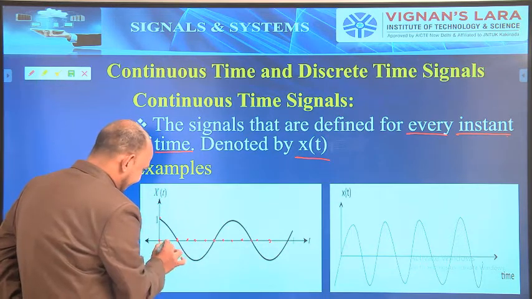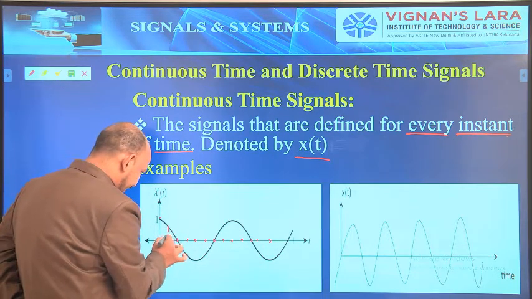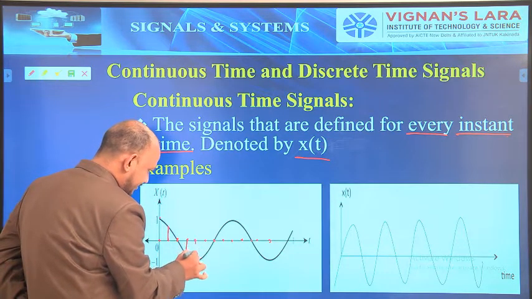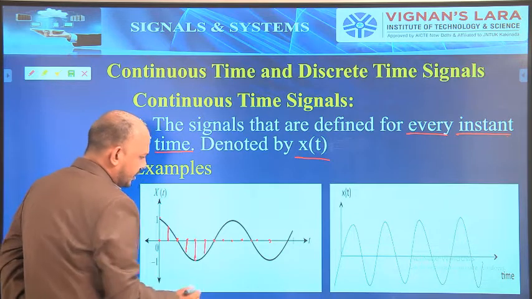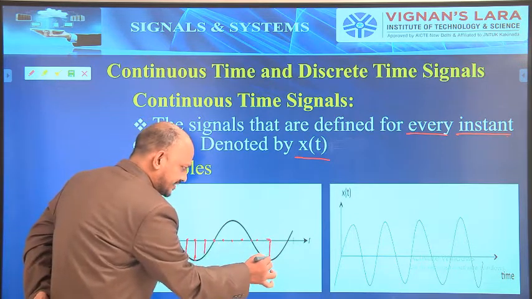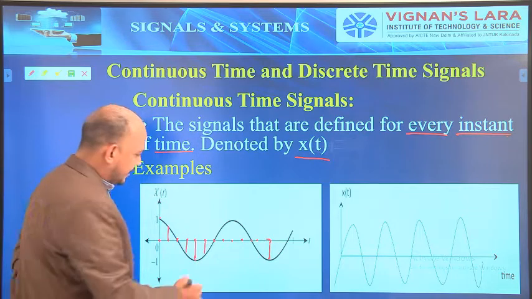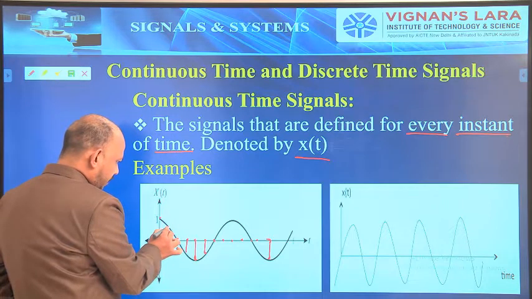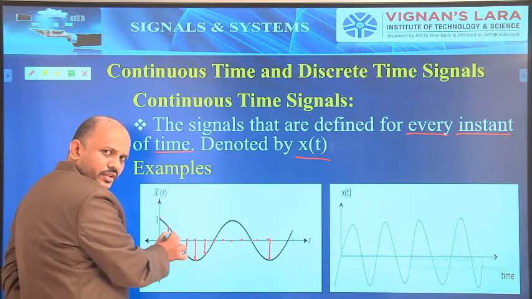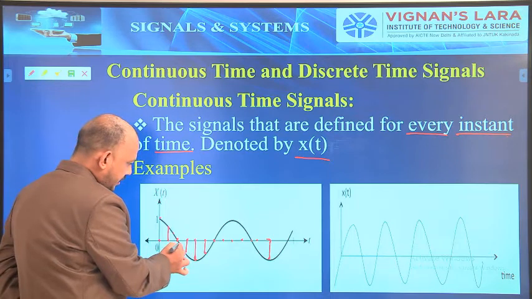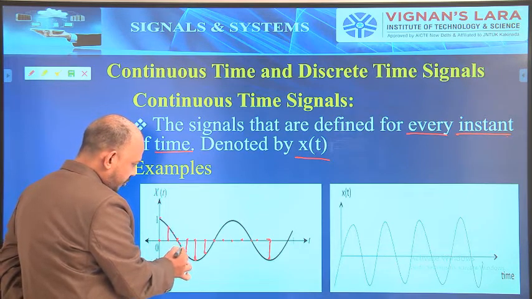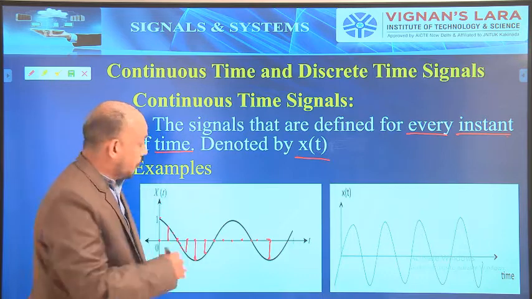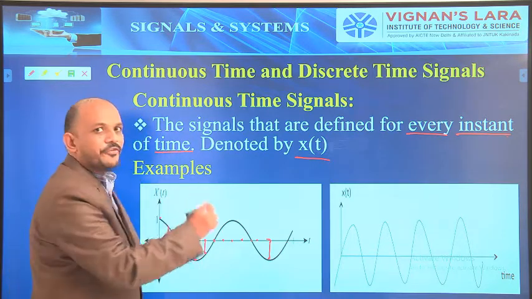So at this time instant it has some value. At this time instant it has 0. At this time it has some value. At this point it has some value. So at every time instant it has some value. It is showing some value. There is 1. This may be 0.5. This may be 0.3. This may be minus 0.2, minus 0.5. So at each and every time instant we have the value for the function x of t.